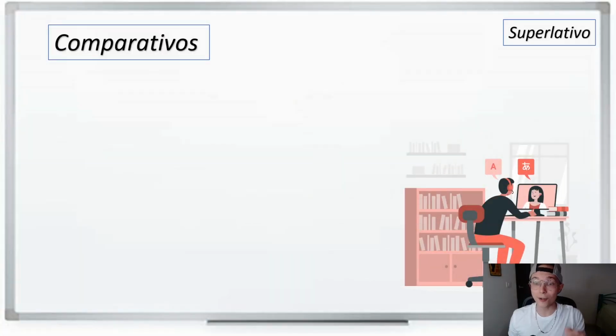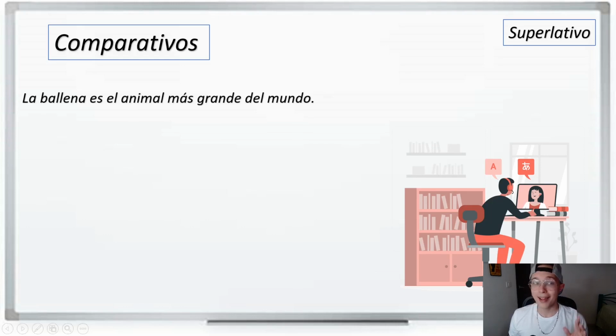Very well guys, so let's start with examples first. For example, we have la ballena es el animal más grande del mundo. Let's repeat that again. La ballena es el animal más grande del mundo. So, la ballena is the whale. And we say, el animal más grande del mundo.